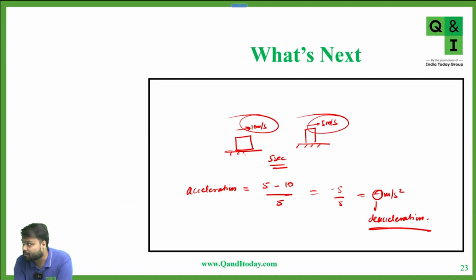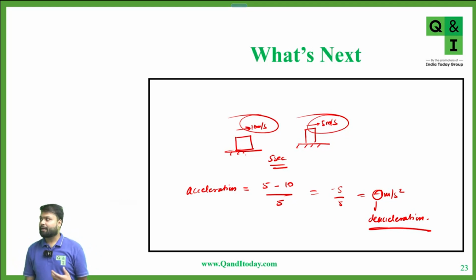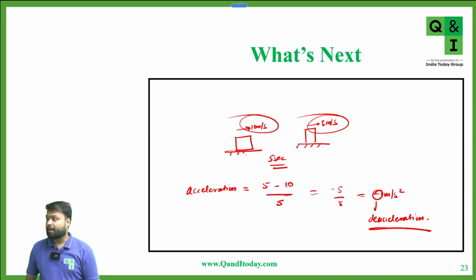Sir, I finished and I submitted the test. Okay, so how many correct? 11 correct, 9 incorrect, sir. Okay, so please check why they are incorrect. Sir, at home, it was the deacceleration problems, just like the sums. Sir, that is what I got wrong. Okay. Basically, deacceleration means the acceleration acting opposite to the direction of motion of the body. And what is acceleration? Change in velocity upon time.